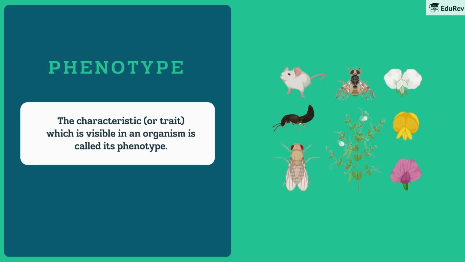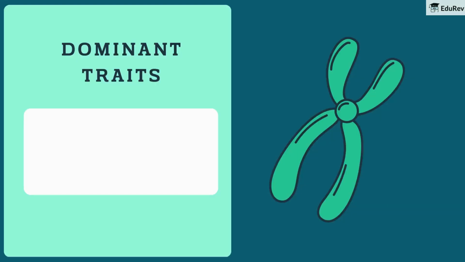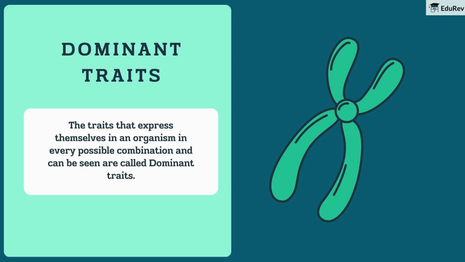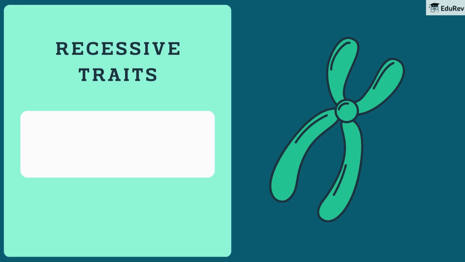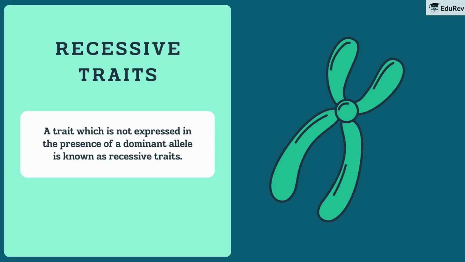The characteristic, or trait, which is visible in an organism is called its phenotype. Dominant traits. The traits that express themselves in an organism in every possible combination and can be seen are called dominant traits.